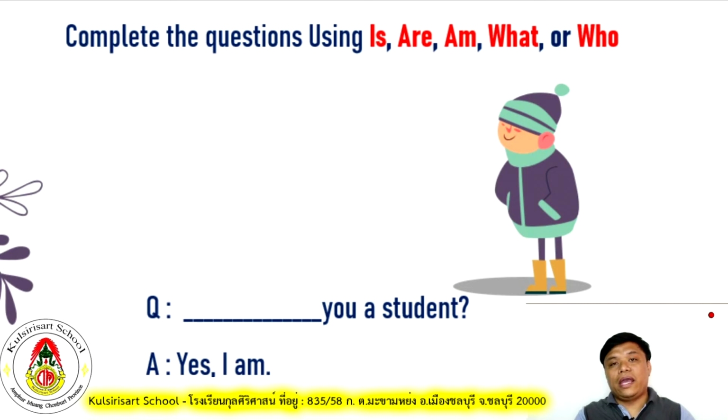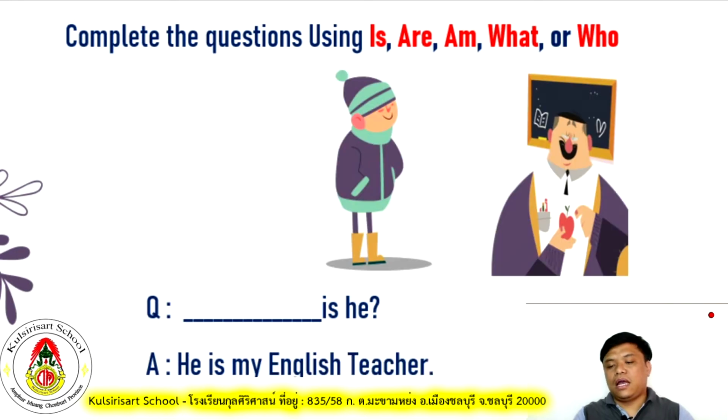How about when I ask him, are you a student? Are you a student? So, it is a yes-no question. Again, he says, yes, I am. The question should start with the verb to be are. Yes, I am. Short answered, yes or no. How about if you ask the boy if that is his teacher or not?